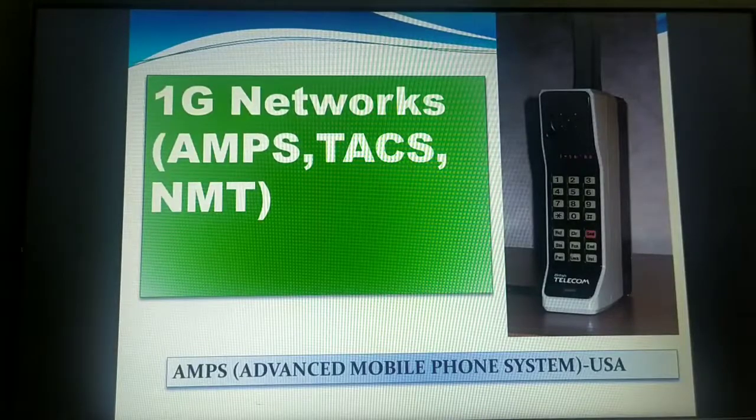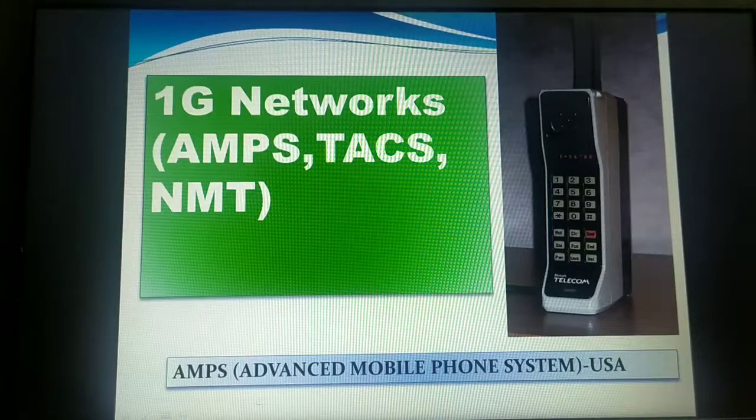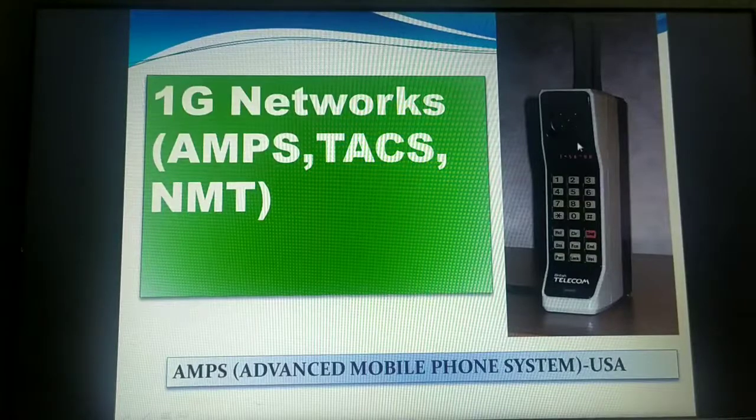Now let us discuss the first generation. Before the first generation, mobile phones which are here, you look in this slide. These are the mobile phones which were in the first generation. Before this first generation, we had the radio telephone system which was not at all reliable in connectivity. That means all radio based telephones were there in the earlier days, and they were all using copper cables, because the copper cables' maintenance and cost is very high, and the cables were susceptible to weather conditions to some extent. That is why we have migrated from that radio telephone system to the new generations of the telephone system.